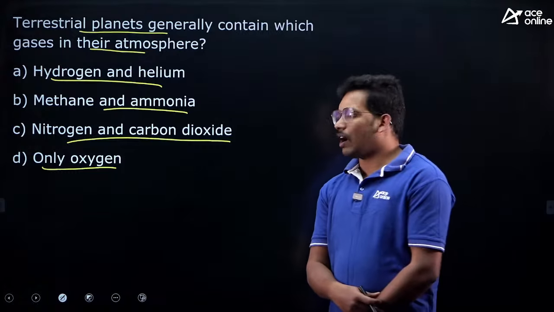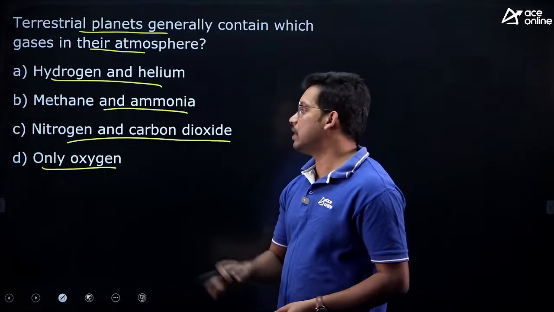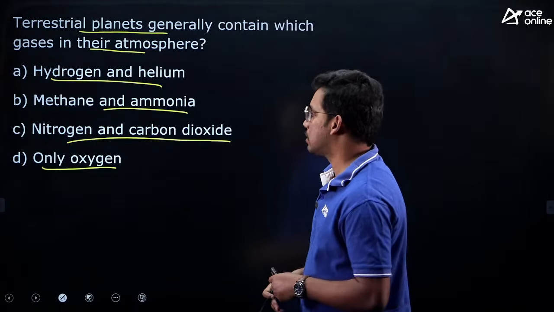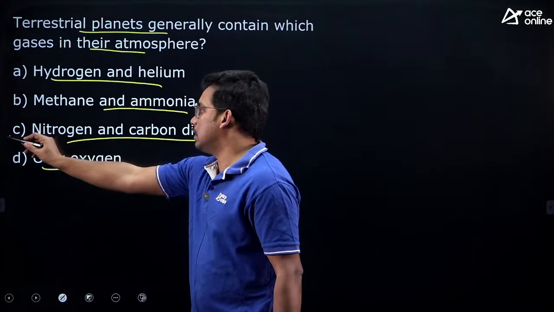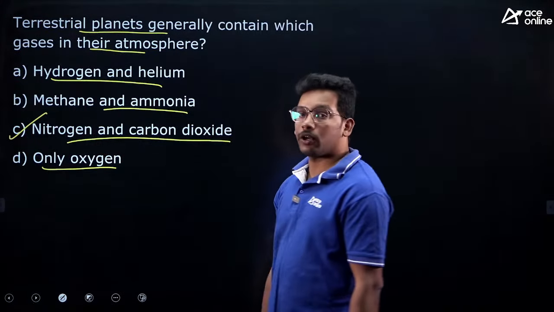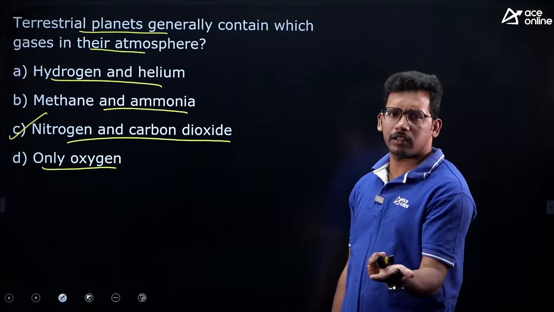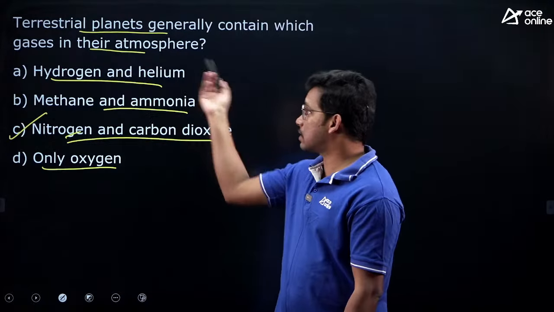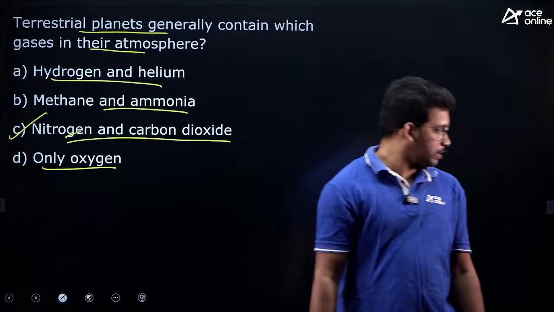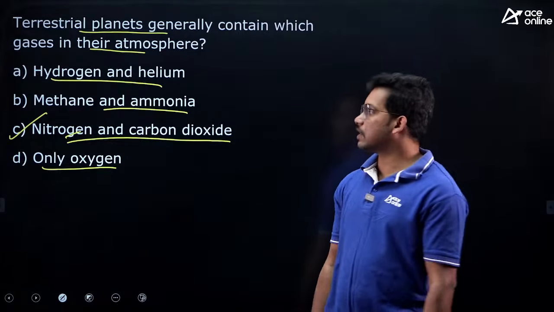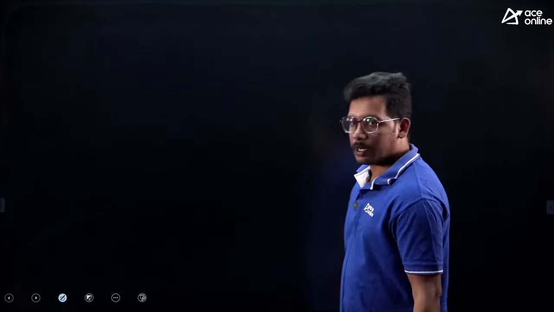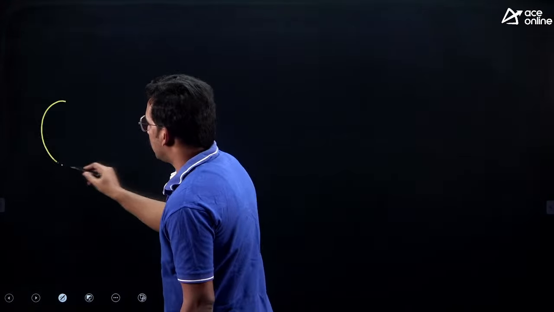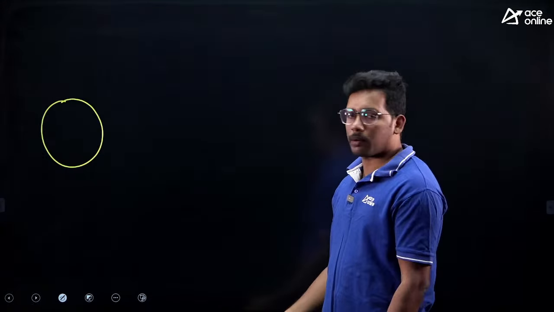Anyway, so our intention is not just solving the question, I will be discussing the different planets, right. So the answer is C, nitrogen and carbon dioxide. You might be aware that Earth has highest composition of nitrogen. Earth is a terrestrial planet. So let me explain you. So answer is actually C, not B. Okay. So let me explain you what are terrestrial planets and what are the outer planets and all.